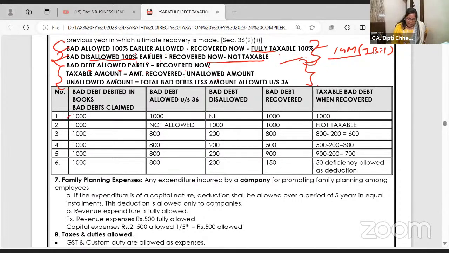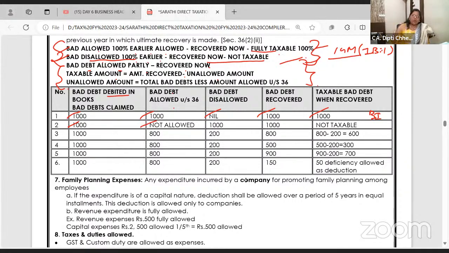Dekho, bad debt 1000 debited, 1000 allowed. Now nothing is disallowed. 1000 fully allowed, 1000 recovered, and this bad debt recovered is taxable as what? Business income. But ma'am, when bad debt is recovered, I have retired, I've stopped doing business. Still, it will be business income. Now, 1000 debited in the books. 1000 allow karo bole, to they didn't allow.